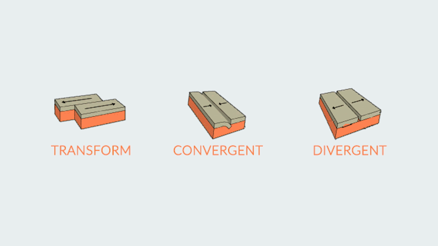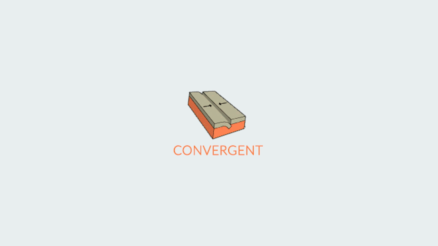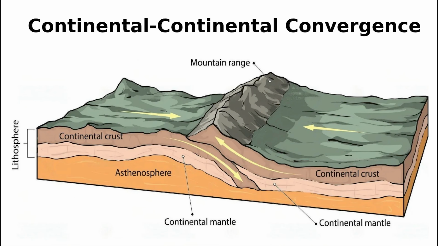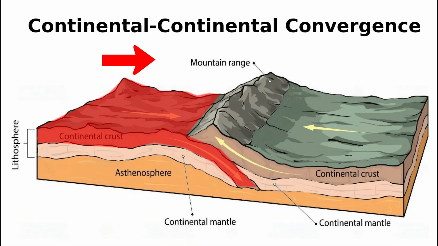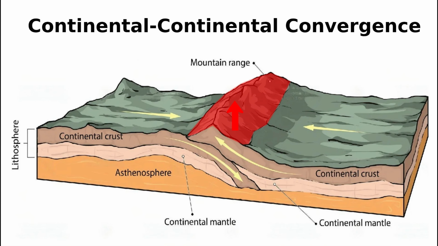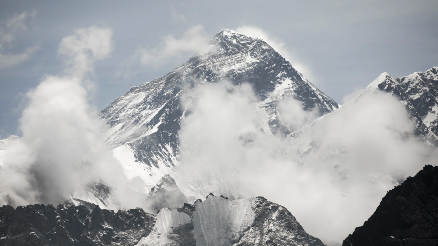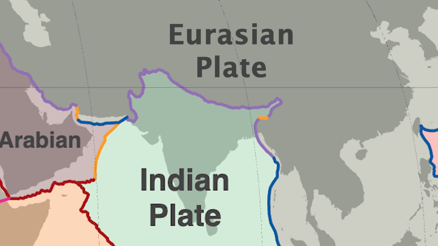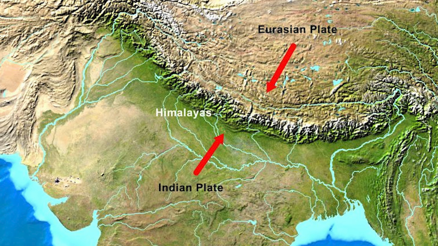Plates that move towards each other are convergent boundaries. There are 3 types of convergent boundaries. Let's start with continental to continental. This occurs when 2 continental plates run into each other. As the plates run into each other, the plates thicken and create mountains. The collision of the India plate and the Eurasian plate forming the Himalayan mountains is a prime example of this.